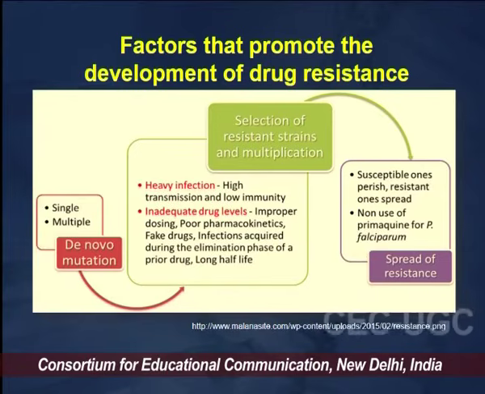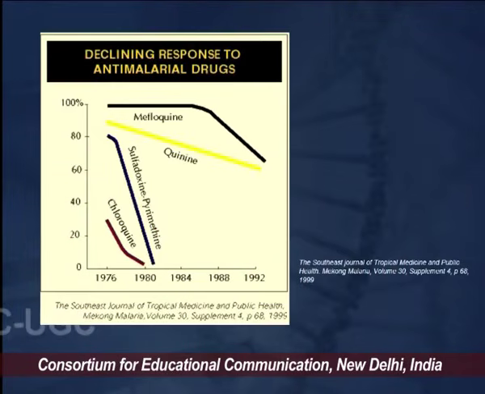Now, this is a diagrammatic representation showing how exactly the spread happens from a primary infection into a secondary infection. Apart from that, there may be an inadequate presence of drug pressure, or it may be that the drug pressure is of higher quantity.